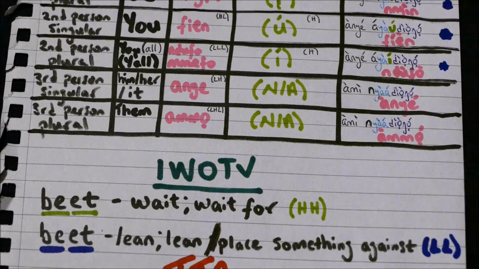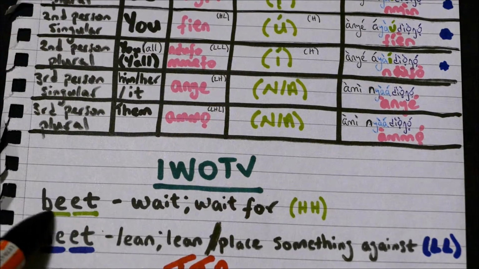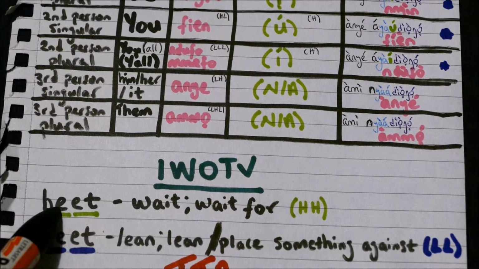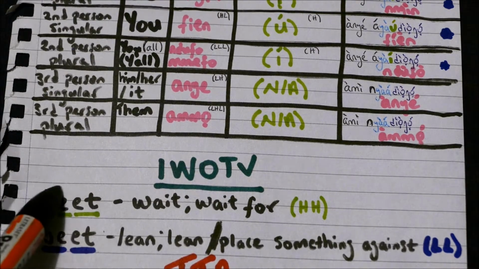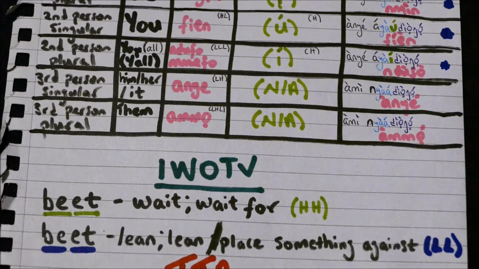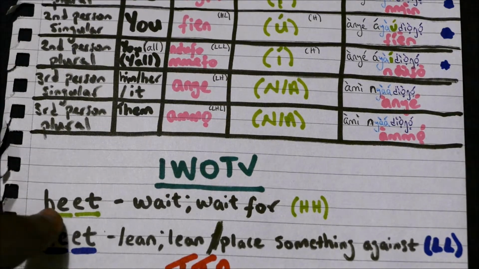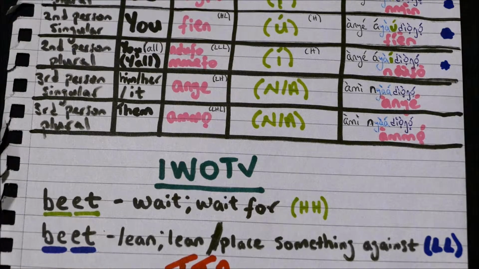So if we have the word as two high tones, be, it, and we put that together, bed, right? It means to wait or to wait for. If you add that to the infinitive adi, so in English you would say to wait, in Ibibio we would say adi bed.